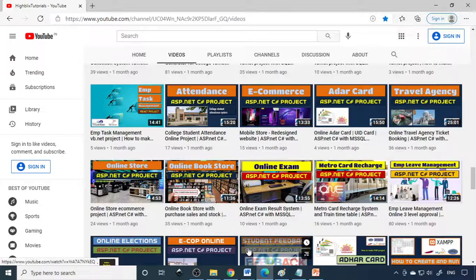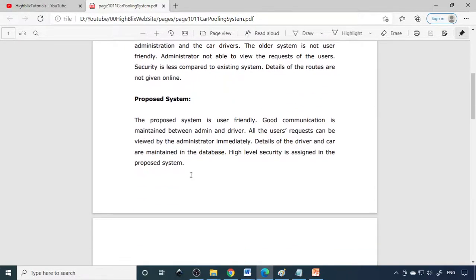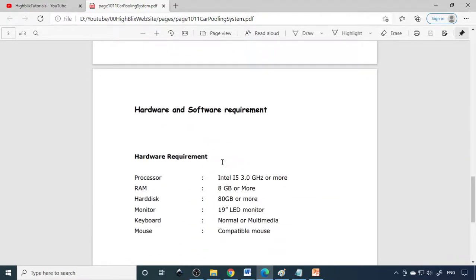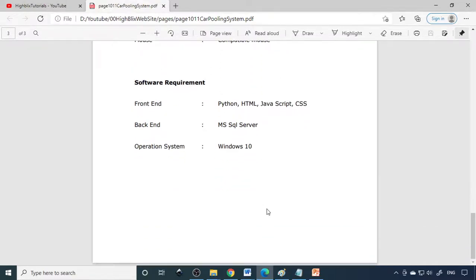Then I'll just show you how this synopsis looks and what things are already there. So here is carpooling. This is the abstract, the existing system, proposed system, admin module, employee and user module, hardware requirement and software requirement. For software, as we discussed, you can write what software you require. You do not necessarily always need Python. You can use ASP.NET or JSP or PHP and the corresponding backend.